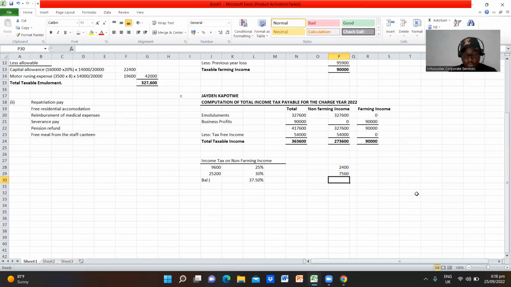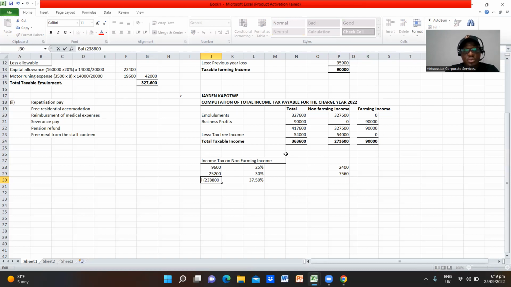Then, now what we are going to do to calculate the last band there, we are going to say 273,600 minus 96 minus 25,200. So the balance we are getting there, colleagues, is 238,800.